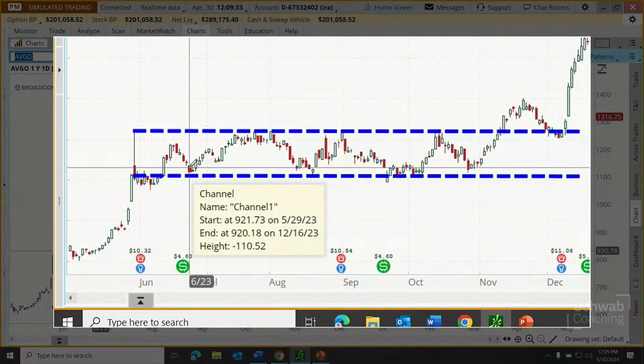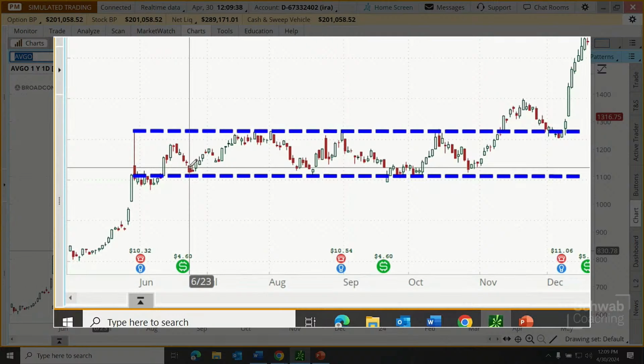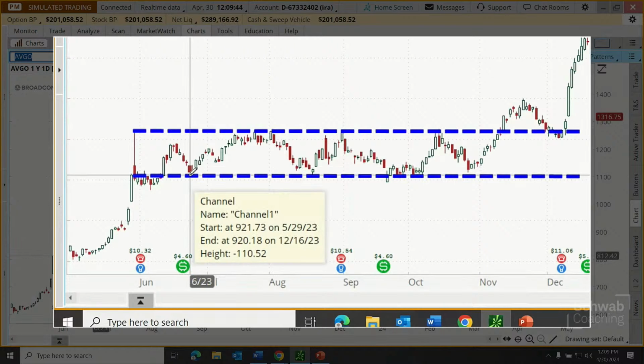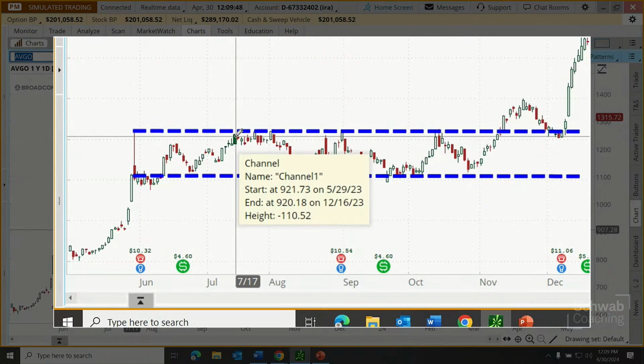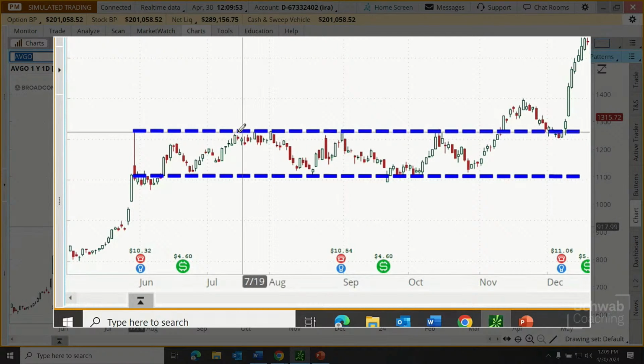It actually got down to 818 and change. So on a percentage basis, pretty close, but not exactly where the trader might have been anticipating a floor. Then as we rally up, we might have in our minds maybe $900, maybe $920. But you'll see that we got a series of touches up here.